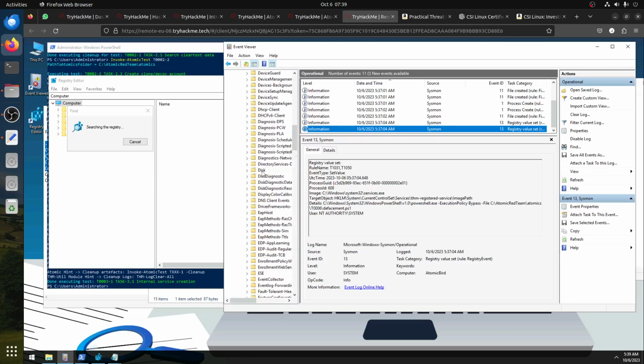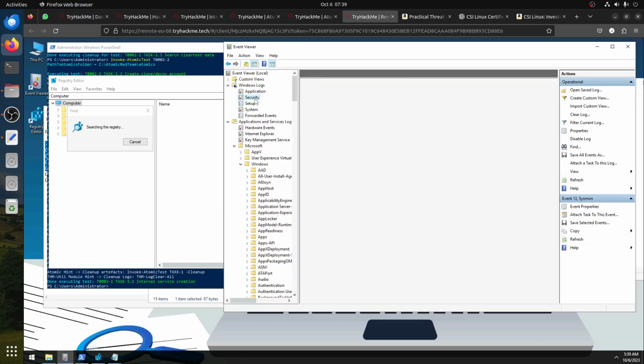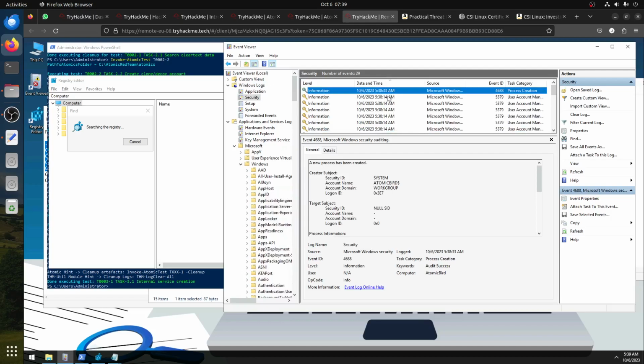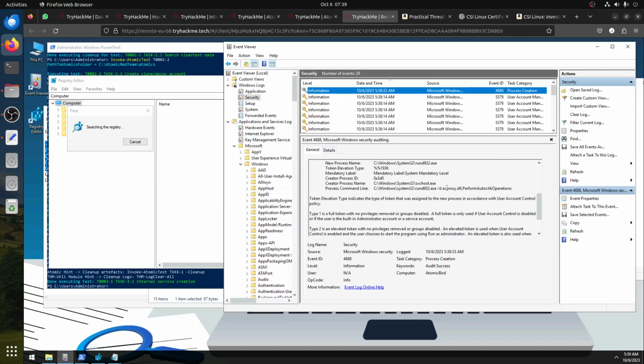Let's see if the security log picks it up. It should pick it up too. Is the date 38? So the last one is that process creation. What process is this? No, we're not looking for this. User account management, log clear. Process creation.